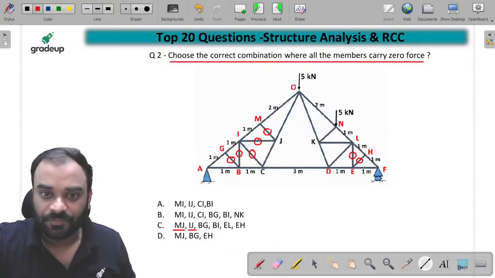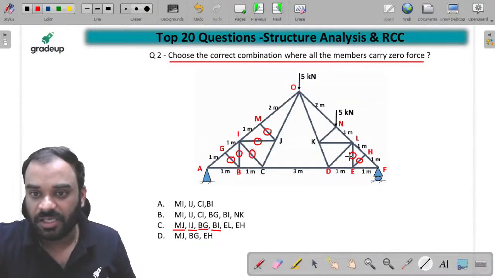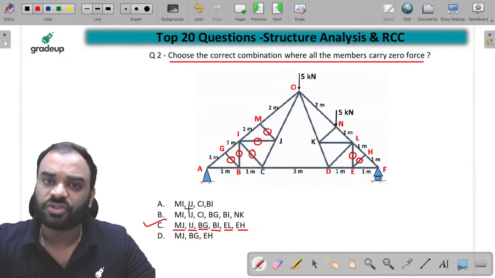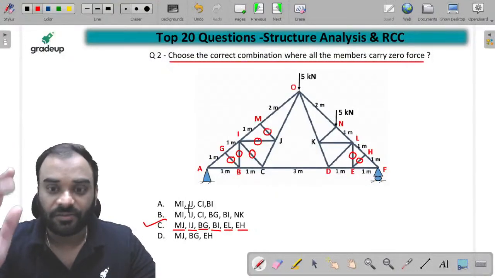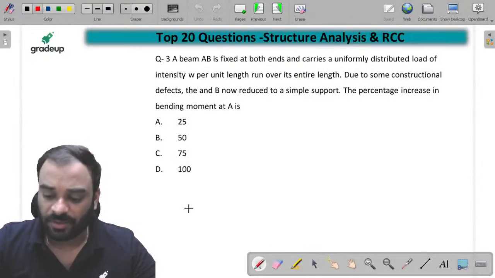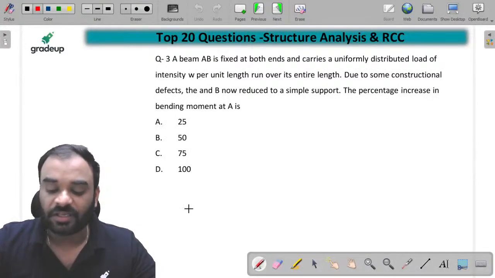IJ is correct. BG is correct. BI is also correct. EL, yes, EL is correct. And EH is to be correct. So it means C is the correct answer. कौन सा सही हो गया जी? C is the correct answer, right? Now let's move to the next question. अगले क्वेश्चन में बढ़ते हैं बच्चों और अगले क्वेश्चन में हम देखते हैं कैसे सॉल्व होगा.